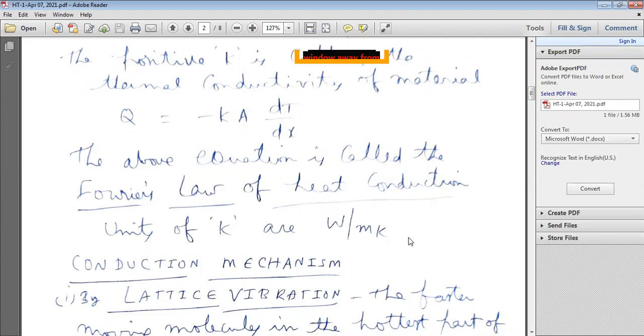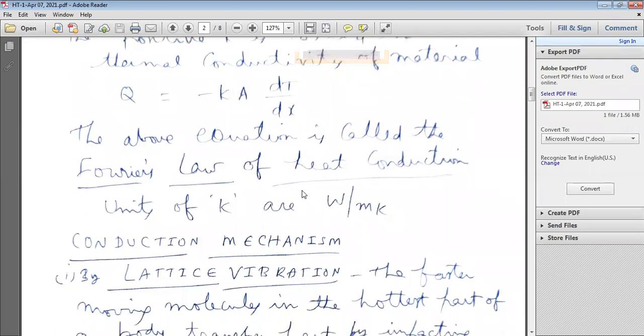The above equation is called Fourier's law of heat conduction, a very, very important law: Q is equal to minus K A dT by dx.